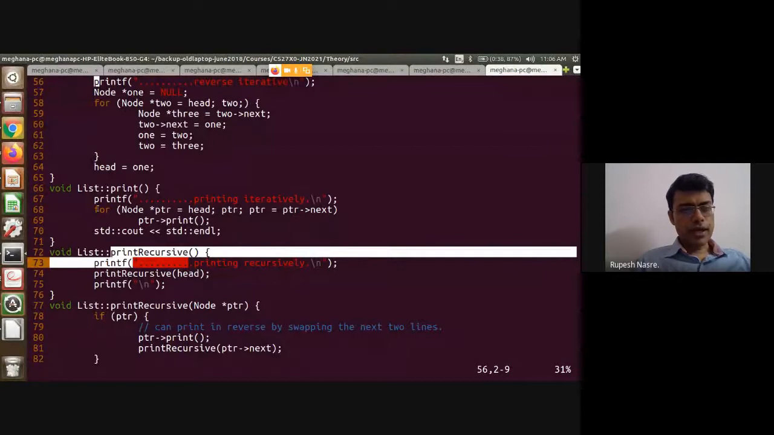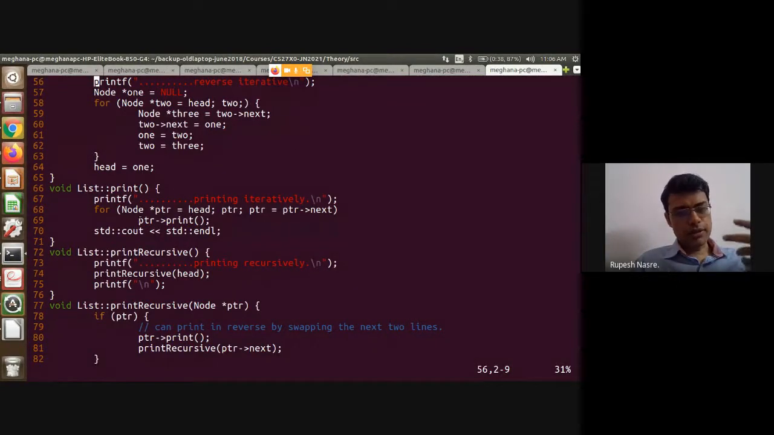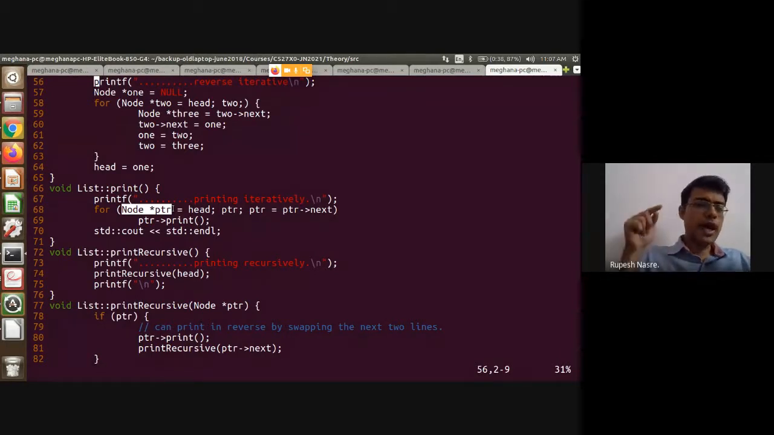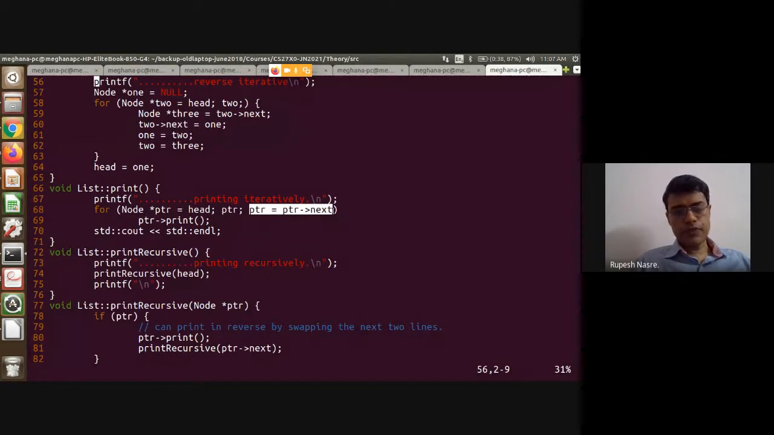So what do I do? I go over the list. How do I start? I start with the head. So I define a pointer of type node star. That pointer is having the same value as head. So now head and PTR are pointing to the same memory location. And that memory location is essentially the starting address of your first node in the linked list, or it could be null also if the list is empty. And while PTR not equal to null, PTR equals PTR arrow next. So I just go on going over individual elements of this linked list, right?